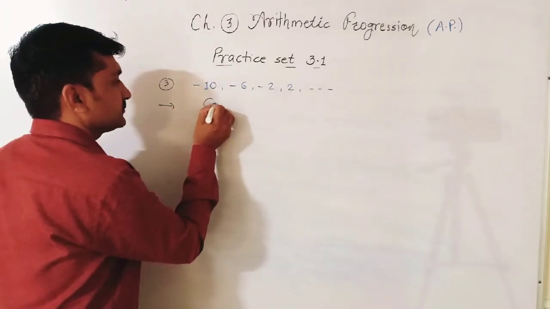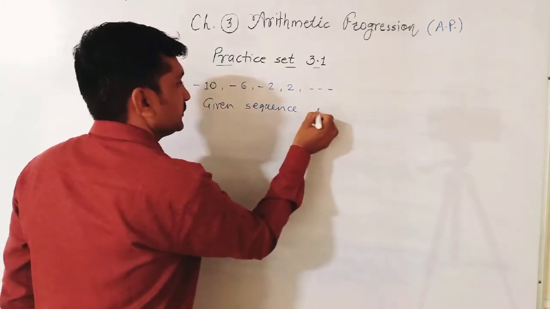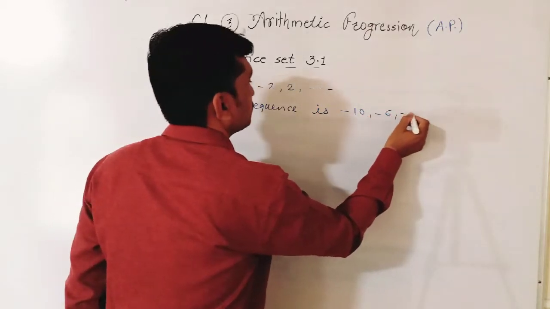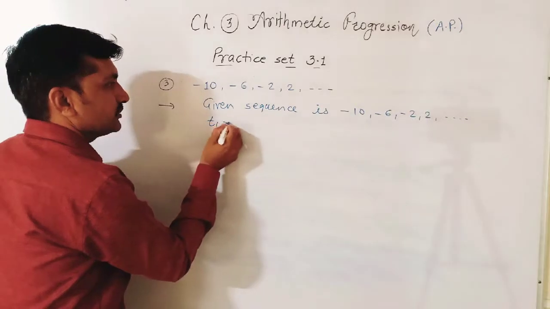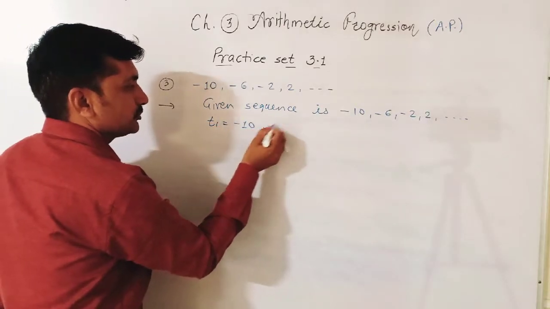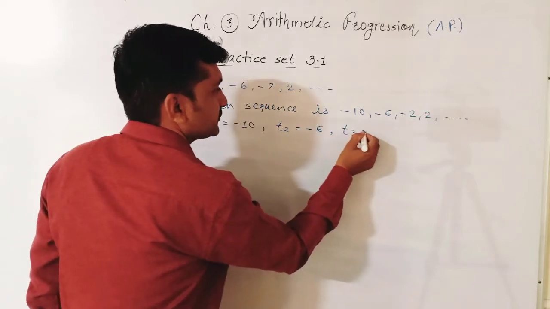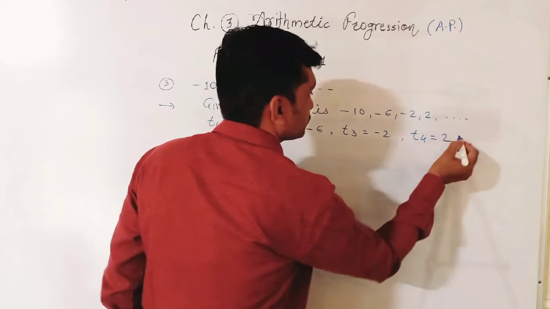Example number 3. Given sequence is minus 10, minus 6, minus 2, 2, and so on. T1 is equal to minus 10, first term. T2 is equal to minus 6, second term. T3 is equal to minus 2, third term. T4 is equal to 2, fourth term.